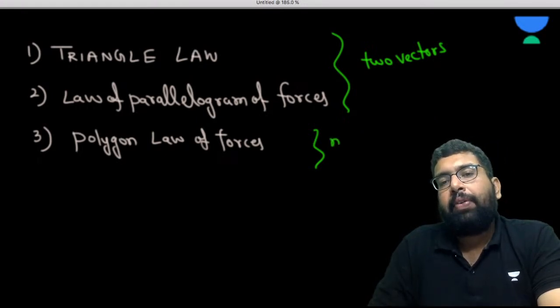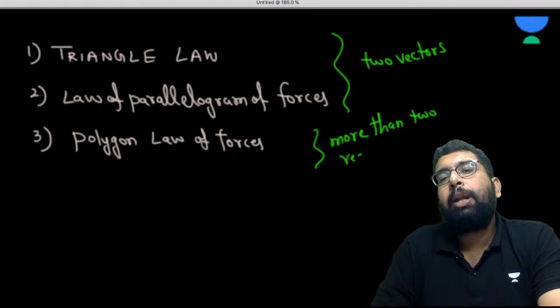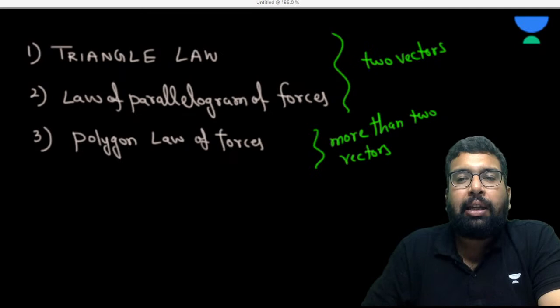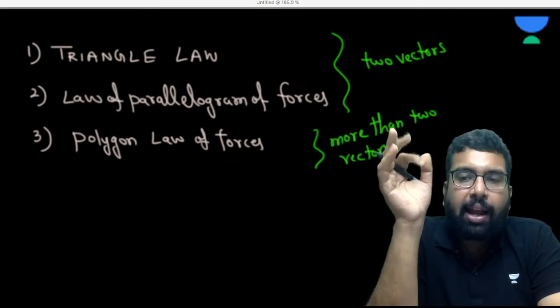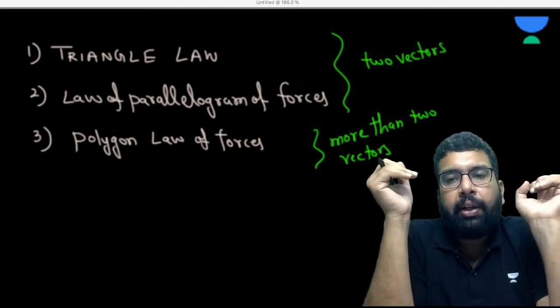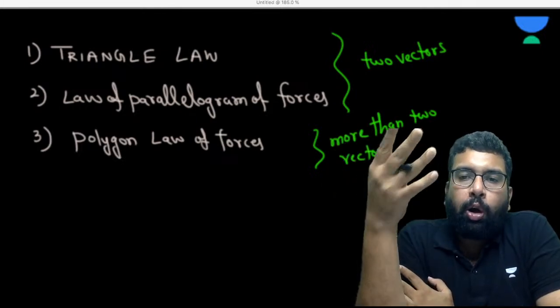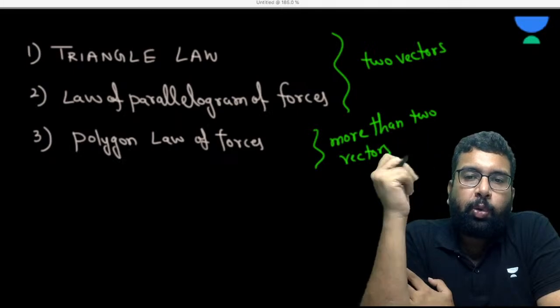So when I write here more than two vectors, don't tell me in the chat that they can be applied to two vectors. Now I know that, but see, if you go to the shop, you have 10 rupees in your pocket, and you bought two toffees for 2 rupees.